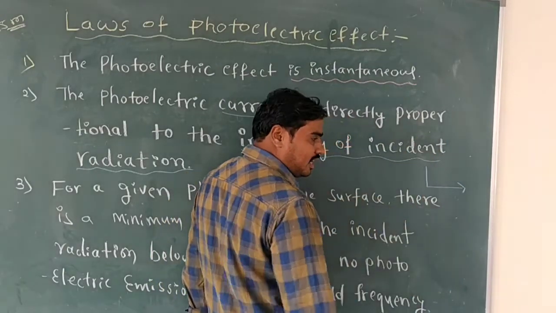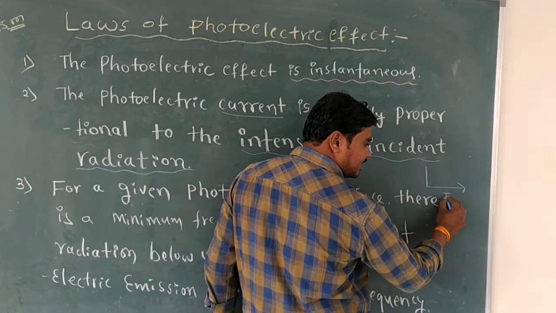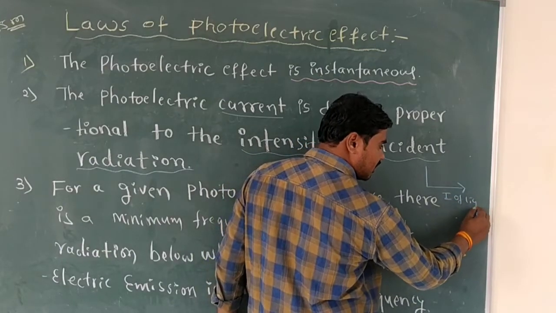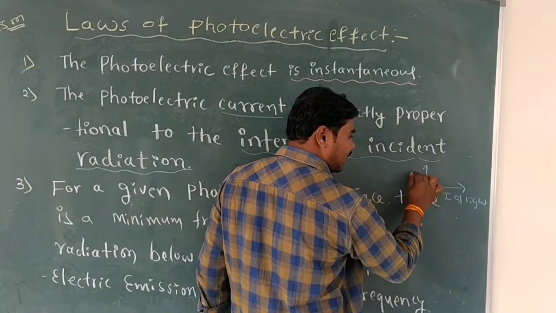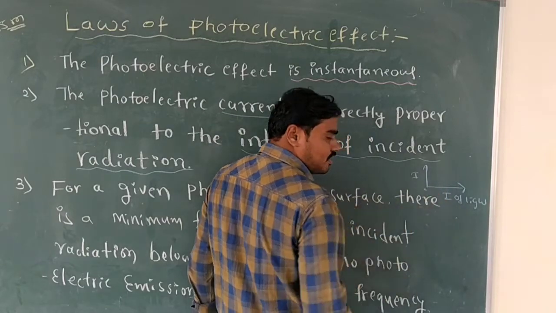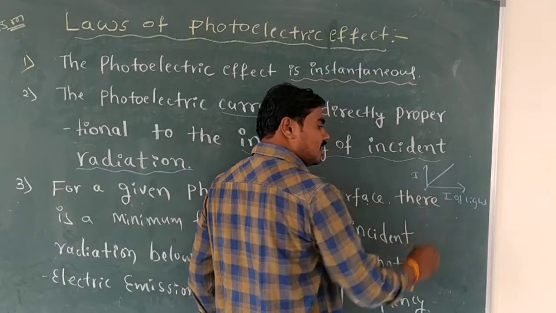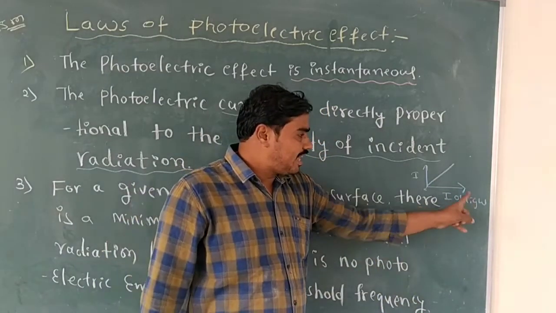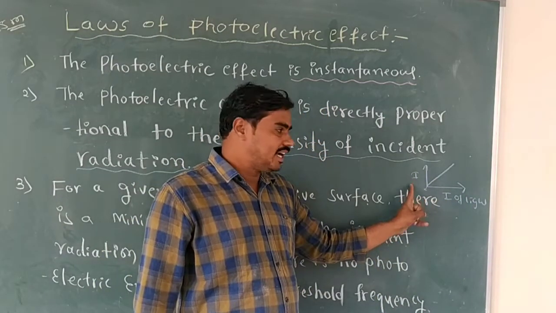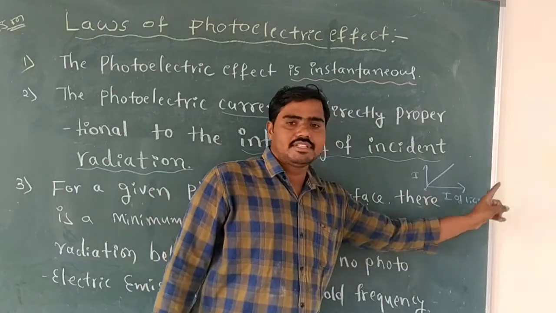Graphically I explained this one. Along the x-axis is intensity of light, along the y-axis is photoelectric current. Which graph is obtained here? A straight line graph. It means intensity of light is directly proportional to photoelectric current.